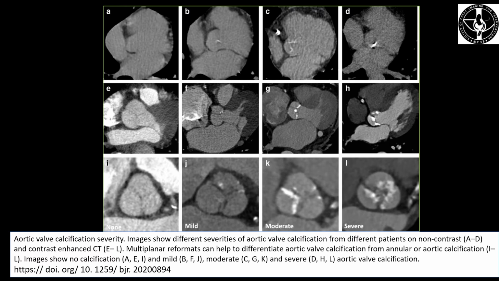The top row shows non-contrast images showing the increasing order of the calcifications from none, mild to moderate and severe. In the middle and bottom rows we have contrast enhanced and multiplanar reformatted images showing the severity of the calcium deposition in the aortic valve from none, mild, moderate and severe.